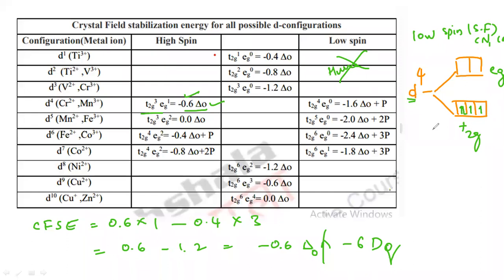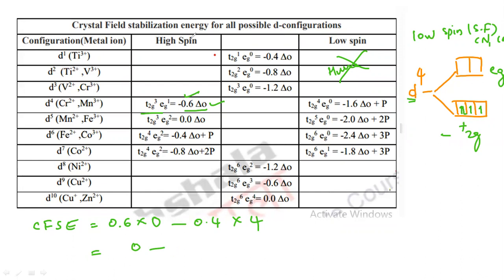So now you can write the CFSE calculation. How can you calculate the CFSE value here? 0.6 into, in the EG orbital there is no electron, that is 0, minus 0.4 into 4, because 4 electrons are present in the T2G orbital. 0.4 into 4, you will get 1.6.